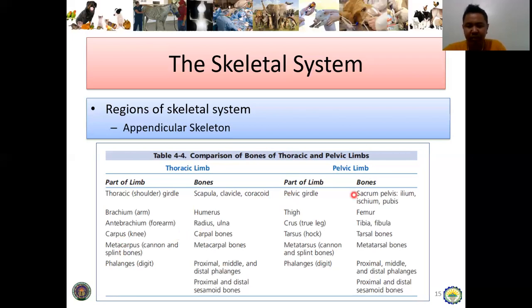As for the pelvic limb, there is the pelvic girdle. Just like I said earlier, the pelvic girdle or pelvis comprises the sacrum, ilium, ischium, and pubis. Then the thigh, femur. Take note, the femur is located in the thigh, and the tibia and fibula in the true leg or the crus, and so on. You can just read it in our module, and you can appreciate this especially when we review.